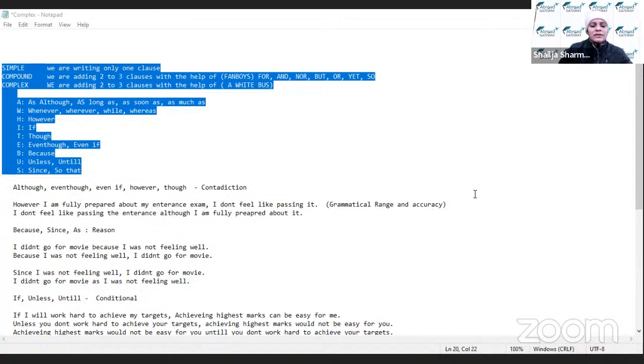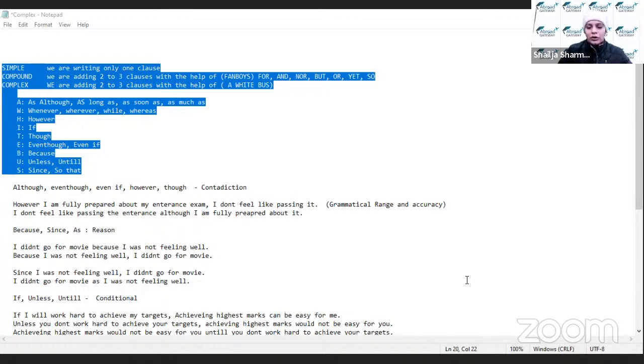Surely now it looks very easy and very simple in front of you, कि ठीक है, सिंपल सेंटेंसेस इसलिए बनते हैं, कंपाउंड इस तरह से बनते हैं, कॉम्प्लेक्स इस तरह से बनते हैं. But when it comes to practice, it is a different story. So every day we need to practice such things. Every day you need to write one essay and implement conjunctions.